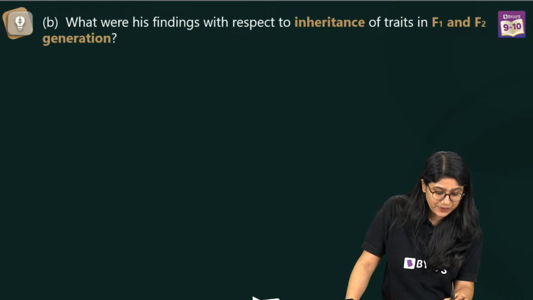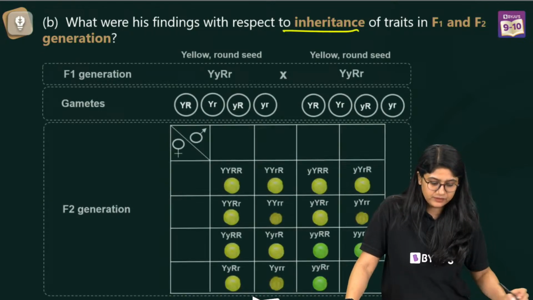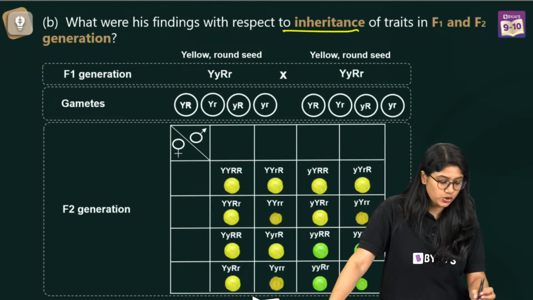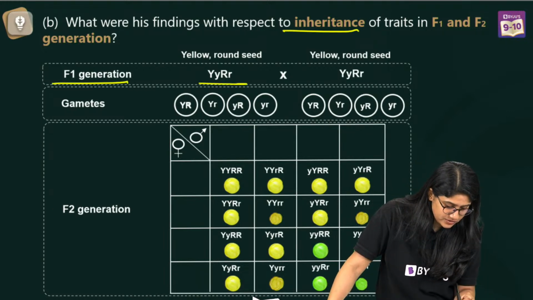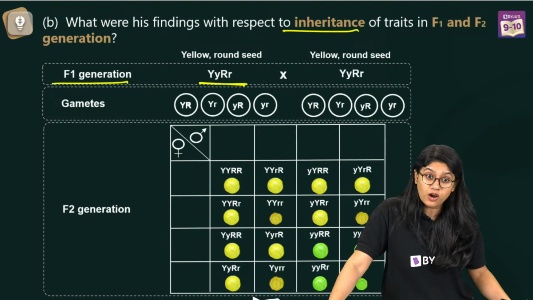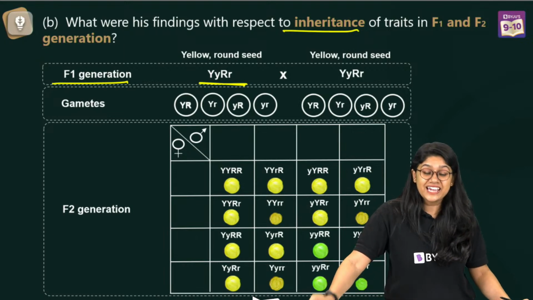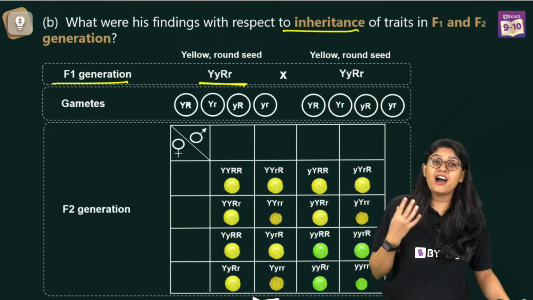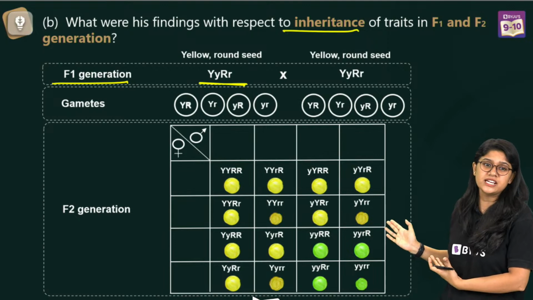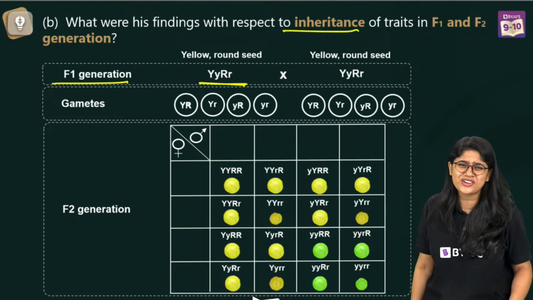Yes. Now everyone, let's take a look at the F2 generation. In the F1 generation we got this, right? We'll do the selfing of it. Yes, we'll do the selfing. And after the selfing, what will we have? We'll have this. I'm sure as you are all mentioning.